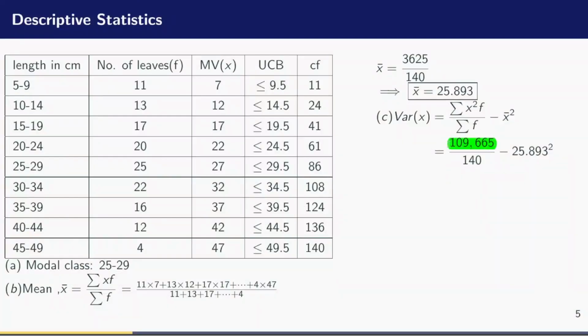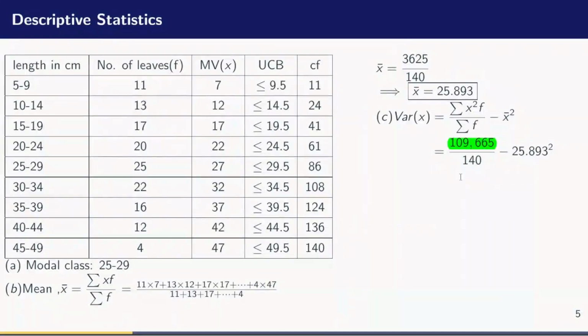So you are going to punch that and verify. A common mistake is that some candidates or some students always reverse the order. They will instead be squaring the frequency, that is 11 squared times 7 plus 13 squared times 12. This is going to give you a wrong result. So the right approach is to square the x values and multiply it by each frequency and sum them all, then verify that you have a value